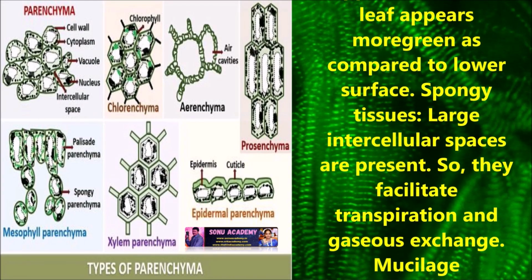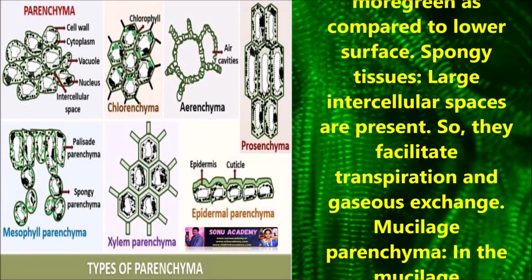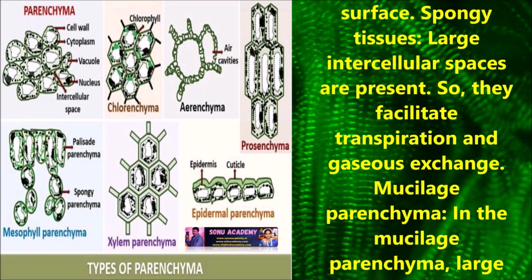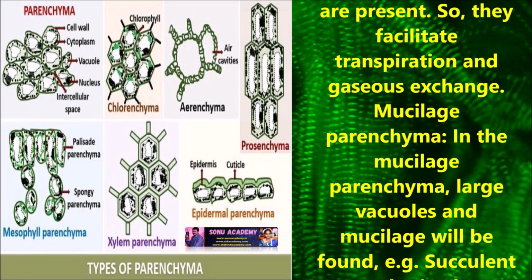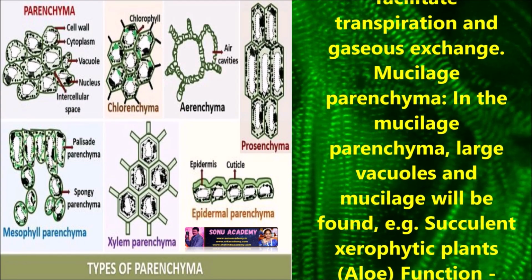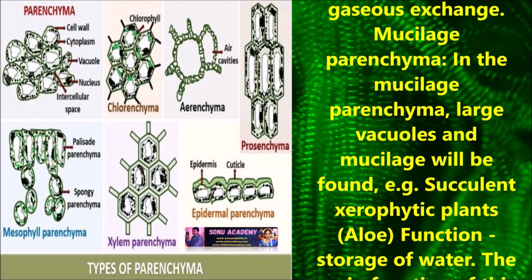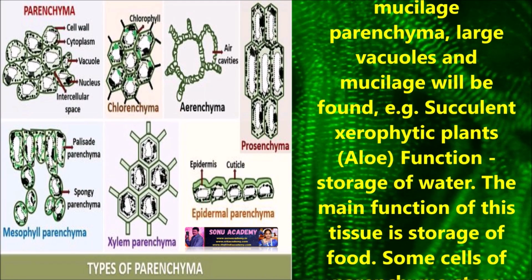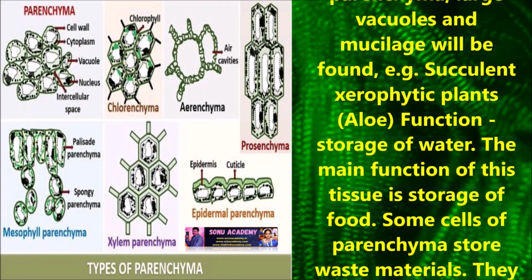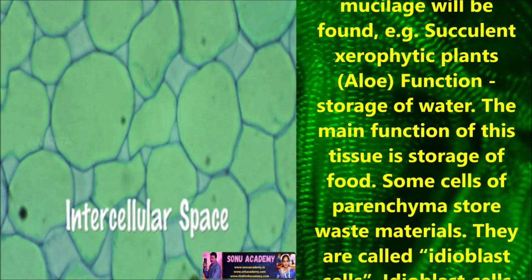Spongy tissue: large intercellular spaces are present in this spongy tissue, so they facilitate transpiration and gas exchange. Mucilage parenchyma: in this, large vacuoles and mucilage are found. Example, succulent xerophyte plants, which function as storage of water.